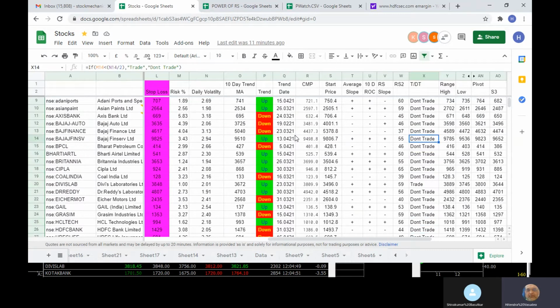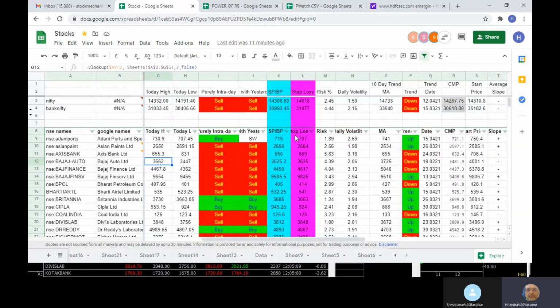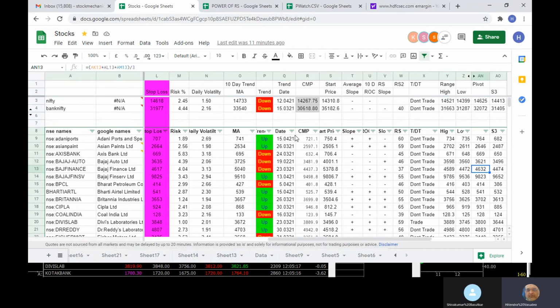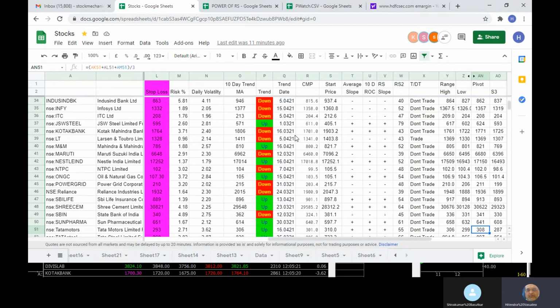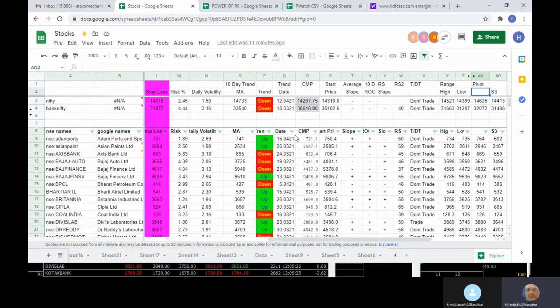It is not just about 1 month, because 1 month sometimes is too short a period and may not be enough. After 1 month you may feel that you are not able to do it. But if you are doing it in a regular way, 1 month, 2 months, 3 months, then you start feeling the pulse of it. Right now the market is slightly in a correction mode and in choppy mode. Which market is best, nobody can say. But as per the method, if you're following it, the probability of you trading in a profitable situation is slightly higher, with minimal risk compared to doing it in cash margins.